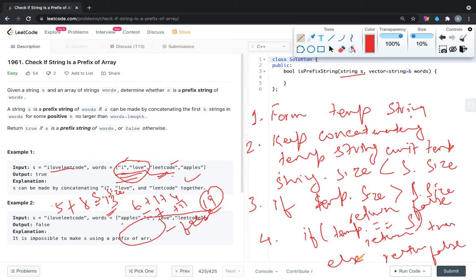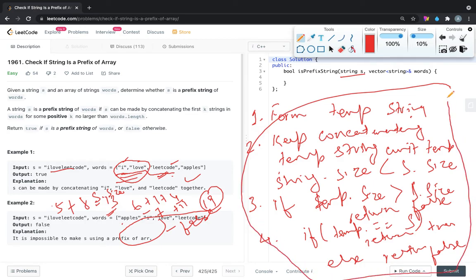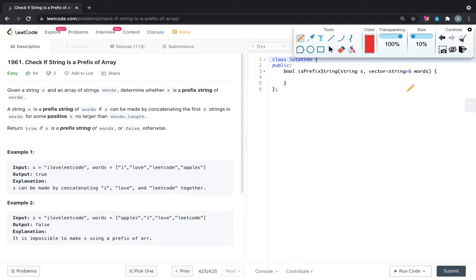Yeah, so now we will code this part. In this part, what we are doing, we are forming one temp string and we are concatenating the elements of words in it till the size of that temp string becomes greater or equal. Till that time we are concatenating, and if it becomes greater, then directly we can return false, and if it's equal, then we are checking the condition and we are returning true and false accordingly. So now let's code this.